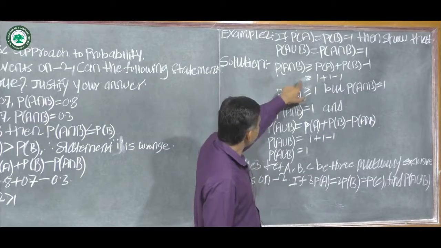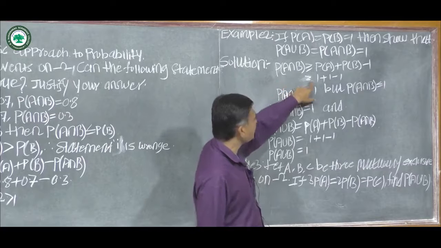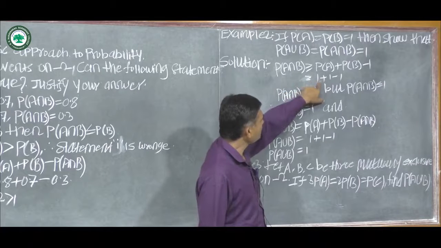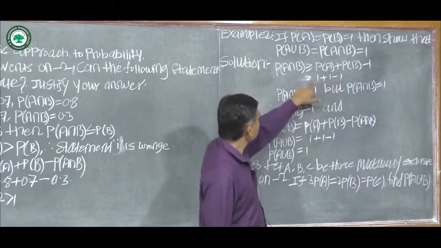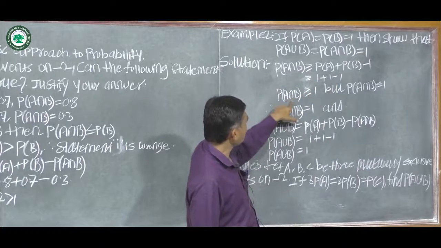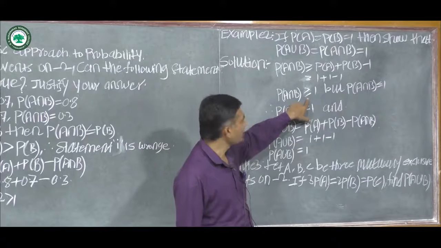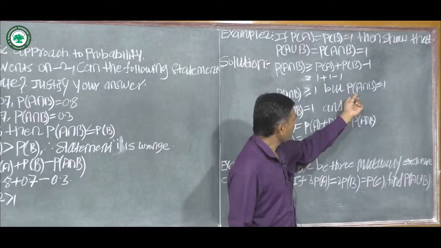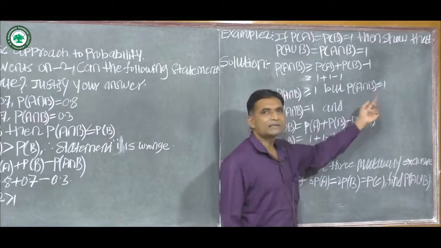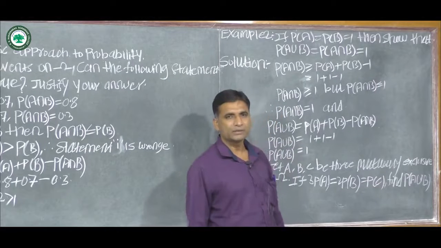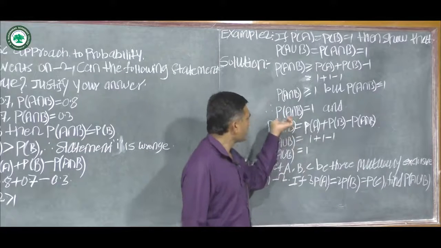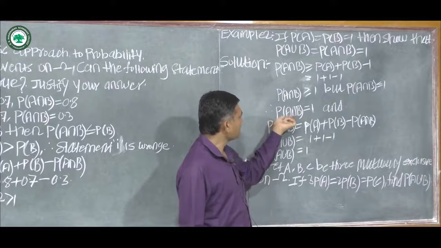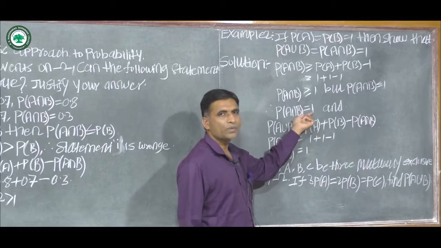Therefore probability of A intersection B is greater than or equal to 1 plus 1 minus 1, so it is greater than or equal to 1. But the probability of A intersection B is always less than or equal to 1. Therefore we have probability of A intersection B is equal to 1.